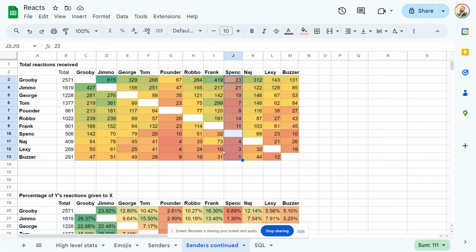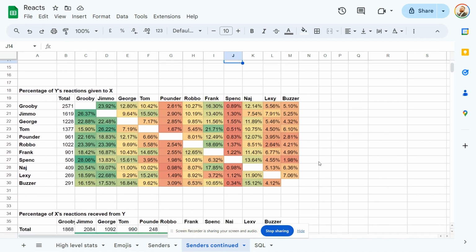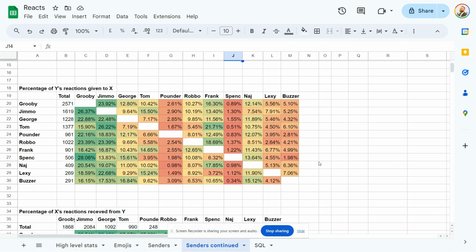Spenko's column is very red here, but that's really just because this doesn't account for the messages sent. So Spenko's not received many because he's not sent many messages in total. So onto the second graph here. This is the percentage of Y's reactions given to X. The reactions given to the receiver divided by the total. So in other words, it's a breakdown of what percentage of your reactions you sent to who.